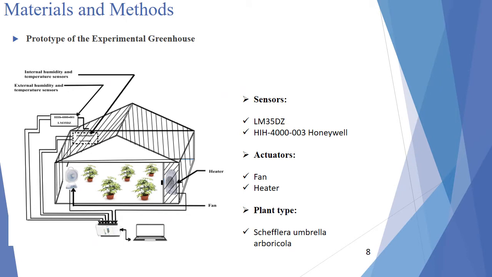So for the materials and the method part, the experimental greenhouse used in this work is a greenhouse prototype equipped with 2 temperature sensors, 2 humidity sensors, and 2 actuators, a fan and a heater. To ensure the appropriate climate, both sensors and actuators are connected to an acquisition card related to a personal computer for data acquisition and control task aims.